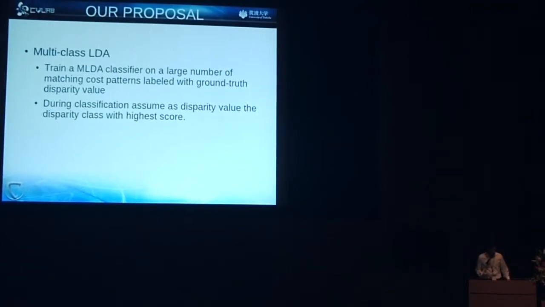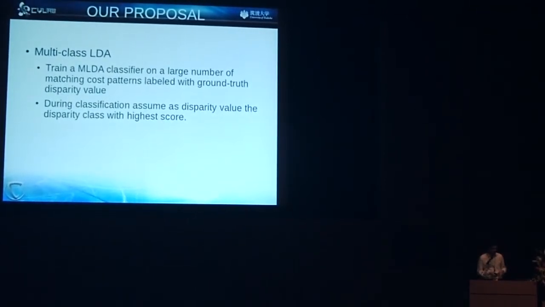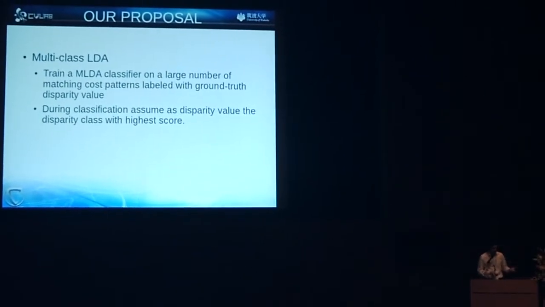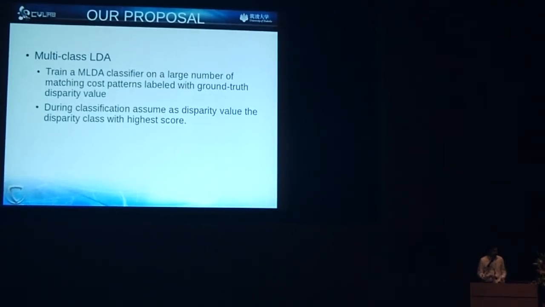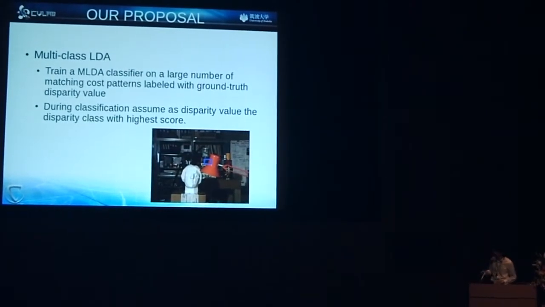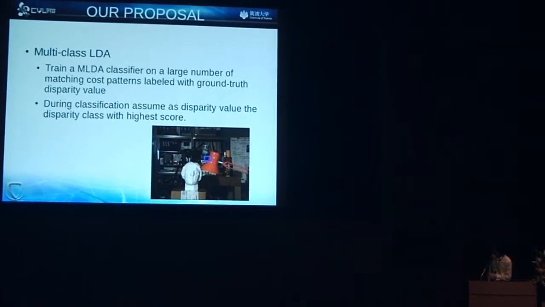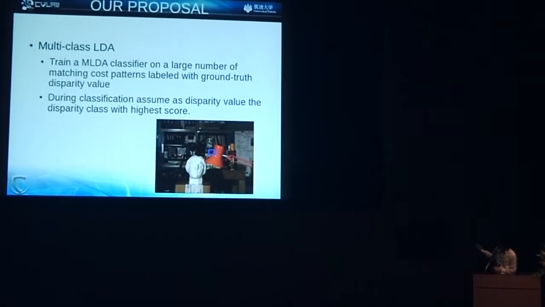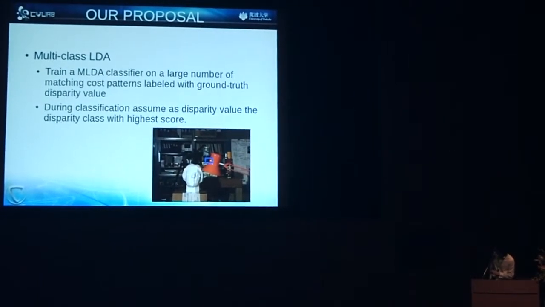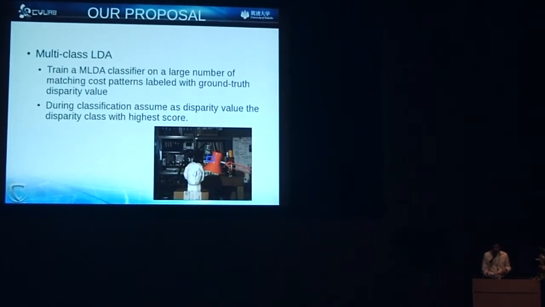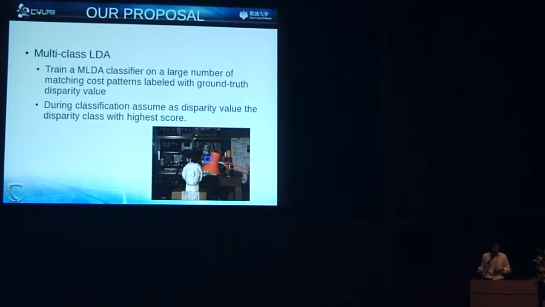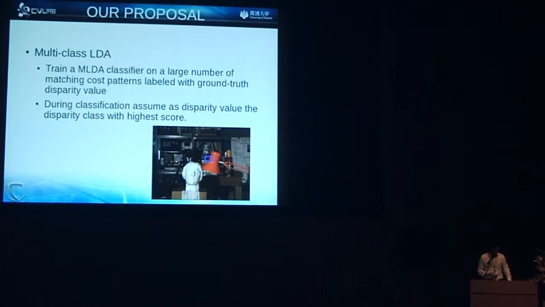So for multi-class LDA, we train the classifier on a large number of ground truth matching cost patterns. And then during classification, we assume that the disparity value will be the disparity class with the highest score. Of course, this method is not perfect, and there is a small inconvenience. For example, in areas with disparity discontinuity, like for example here's the lamp and there is the background, our pattern will have information of two different levels of disparity. But in our paper, we propose a heuristic method to deal with this in a later step.